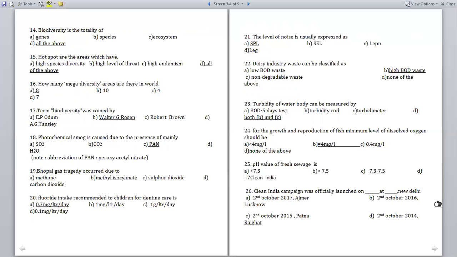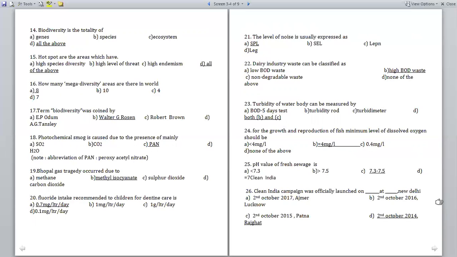These types of areas we can find at the hotspots, so for this question we mark all of the above.